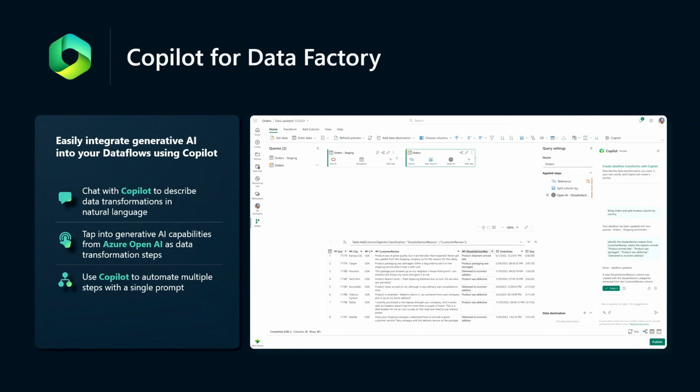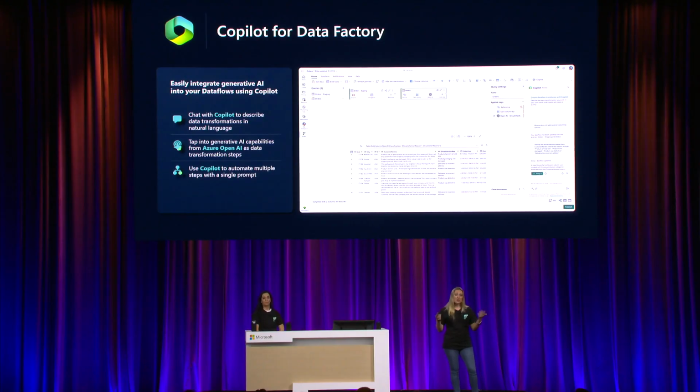So with data flows using Copilot, you can essentially leverage natural language to start interacting with your data. You're going to see this Copilot chat pane. That's going to be a consistent experience across all the different Fabric workloads, as you'll see. You can just start interacting with natural language to help you build out your data transformation data flows. Another really cool thing, which we're going to show you in the demo, is that you can tap into the knowledge base of Azure OpenAI. All these experiences are powered by Azure OpenAI, so you can go beyond your data model. We'll take a look at what that means.